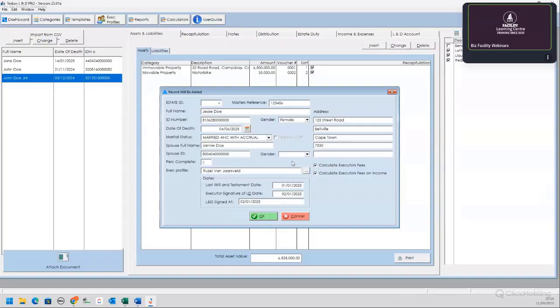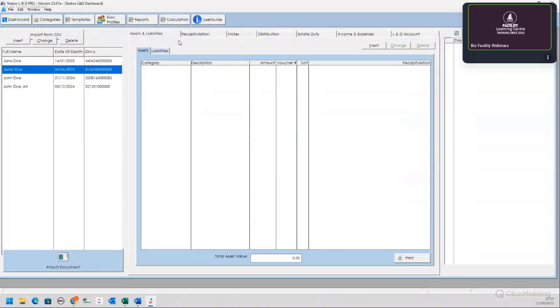Okay, so gender is male. Yanni is male. Sorry, you can see for every person that you specify in the program, you have to specify if it's a male or a female. Okay, there we go. So there's Jessie Doe. Now you can start capturing all your information. We're going to start with assets and liabilities.